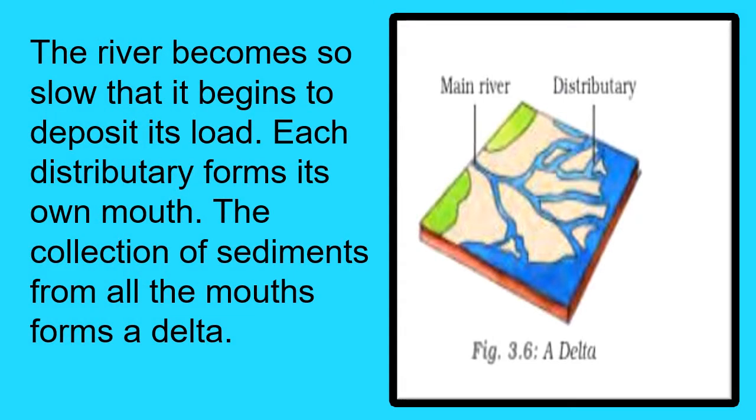The river becomes so slow that it begins to deposit its load. Each distributary forms its own mouth. You can see in the picture, each distributary forms its own mouth. The collection of sediments from all the mouths forms a delta. You can see in the picture there is a main river, and this main river is divided and forms the distributaries. The collection of the sediments from all the mouths forms a delta. You can say the fertile delta.